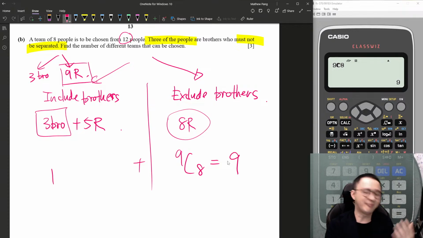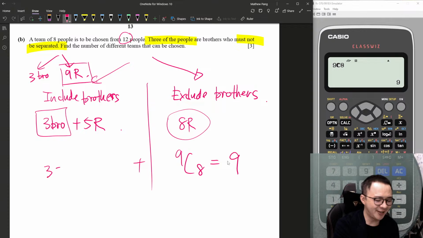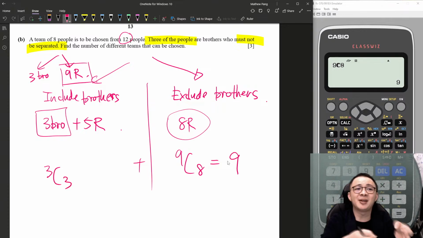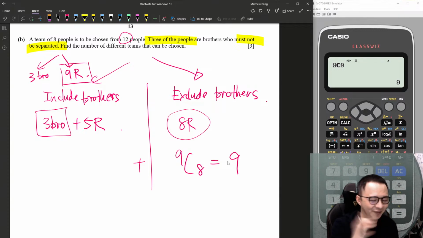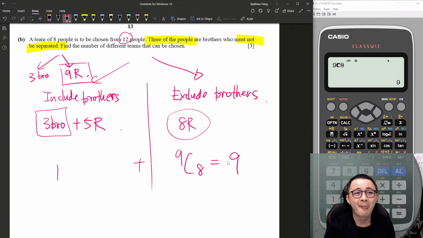Some students might say, sir, no, you are wrong, it's 3C3, because you have 3 brothers and you insert all 3 brothers. Yes, but if you type 3C3 in your calculator, you get 1. So I have no time to do all these things, so I just use 1. Then I need 5 more for random people, isn't it?